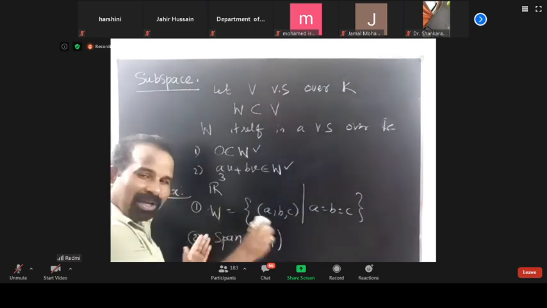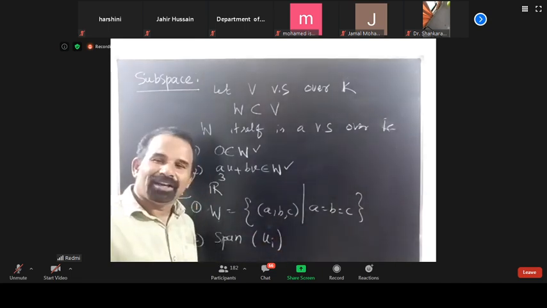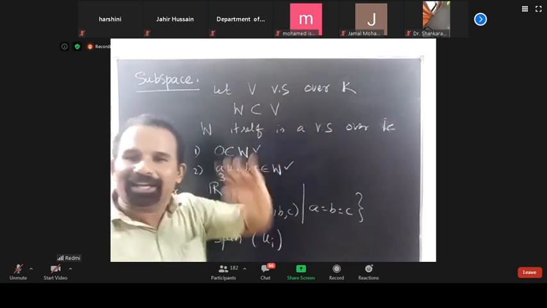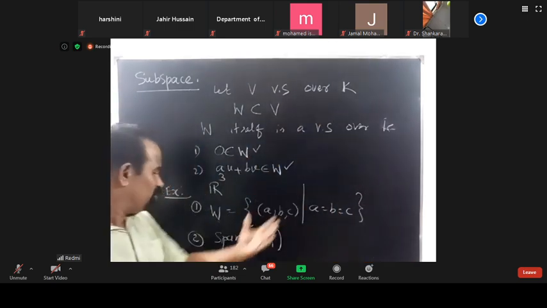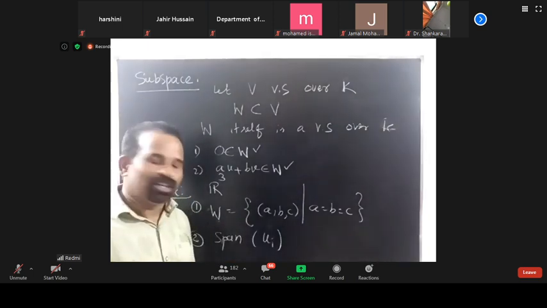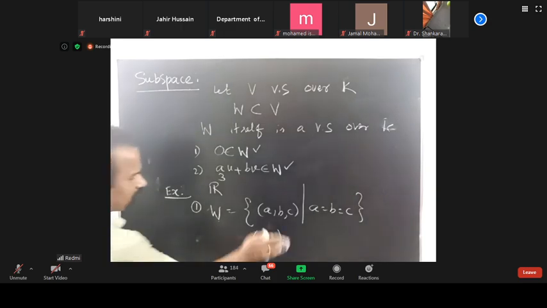Any element from this span means a linear combination of the ui's. If you multiply a linear combination by any scalar, again it will be a linear combination. The addition of two linear combinations is also a linear combination. So therefore this is also important, and the span is a subspace.